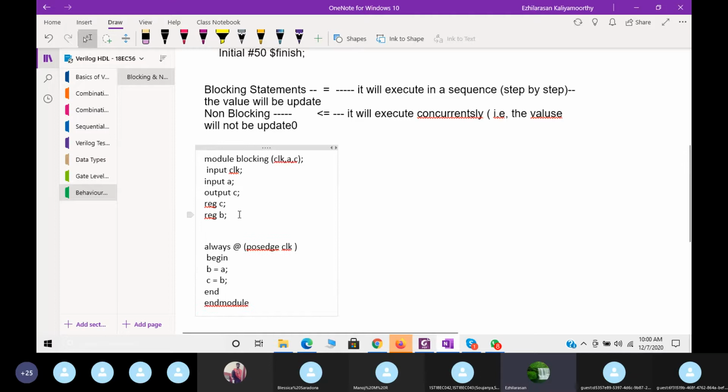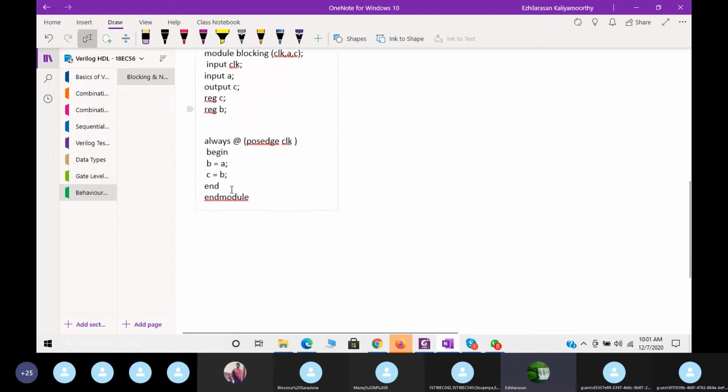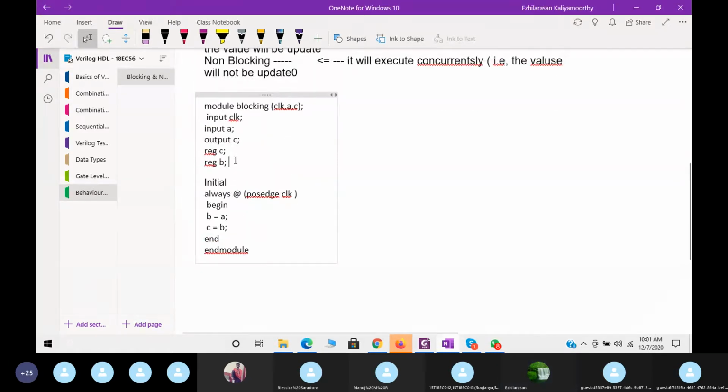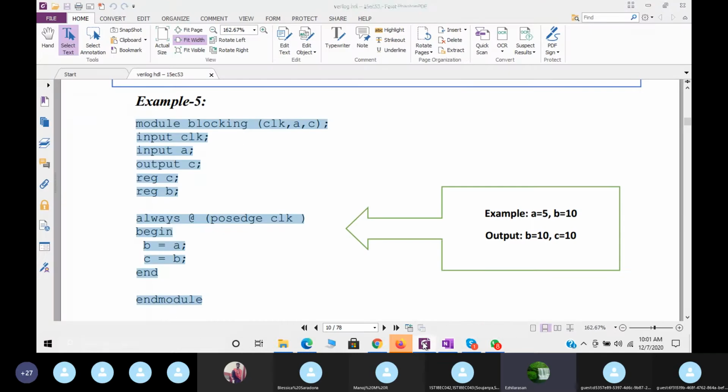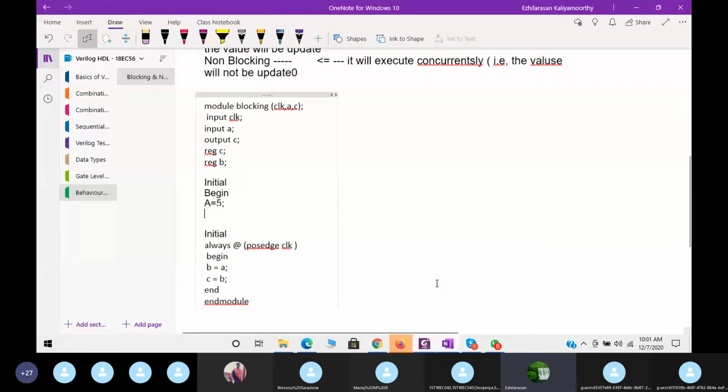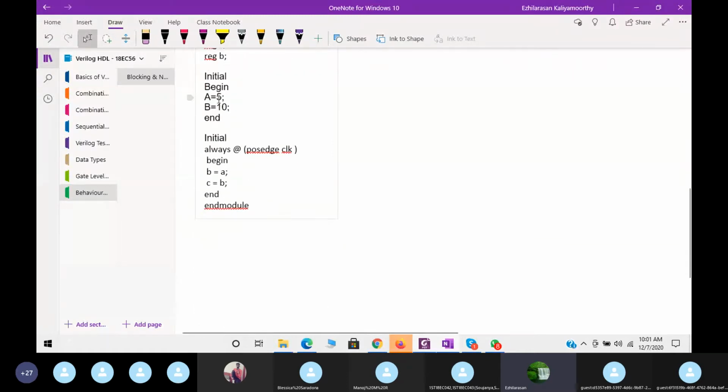Here only, see, initial begin. So here I will make A is equal to 5, then B is equal to 10. Then you can see I initialize the values. Now at this point A is 5, B is 10.